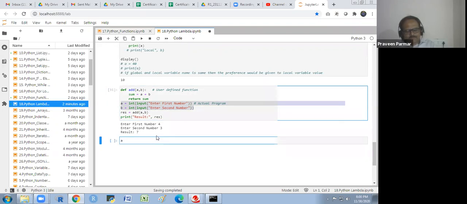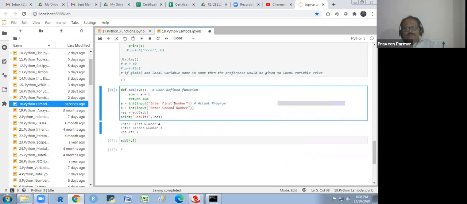Otherwise you could get in this way, add 4, 3. Sorry, we have taken the 3 last time. You are getting 7. Okay. We could use in this way, or we could use the input also. So this is all about the lambda function. We will see later on in detail when we apply this, then we could better understand that.